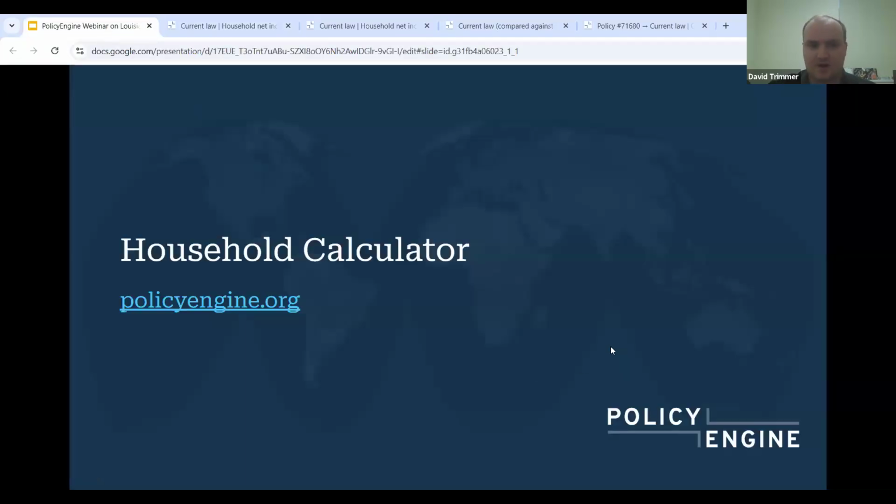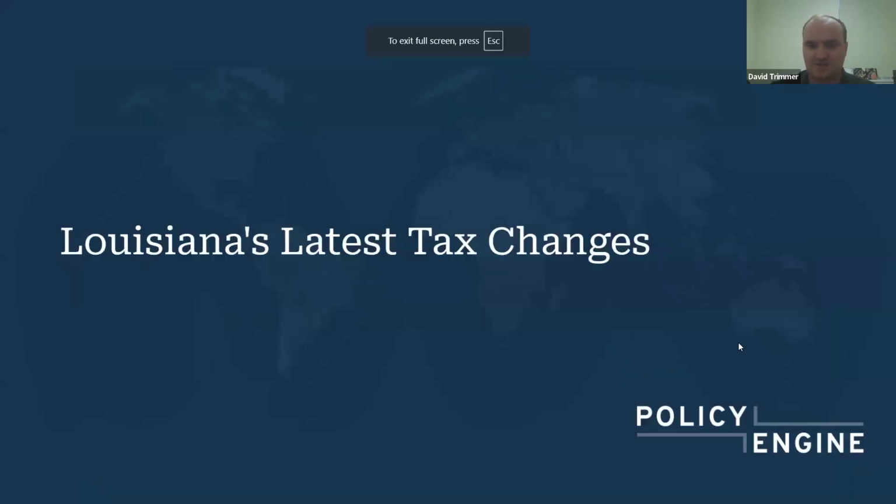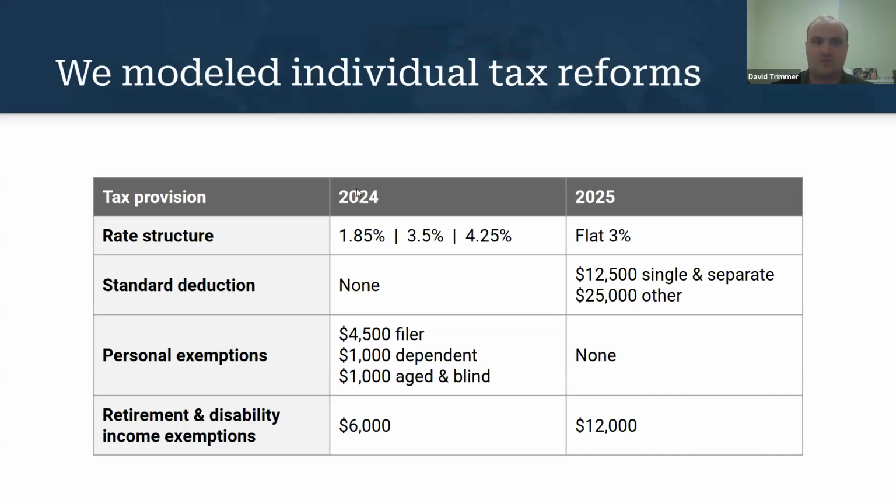So that's mostly a demo of our household calculator, but we want to look at Louisiana's latest tax changes. So we modeled in Policy Engine the individual income tax reforms. These were 4 major policy changes. Louisiana converted their 3-bracket structure for income taxes to a flat 3% rate.